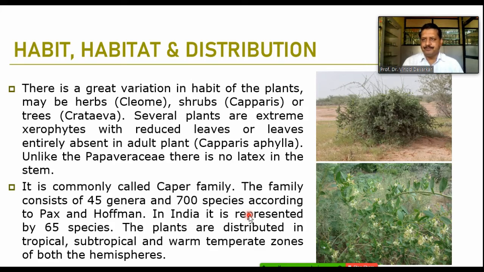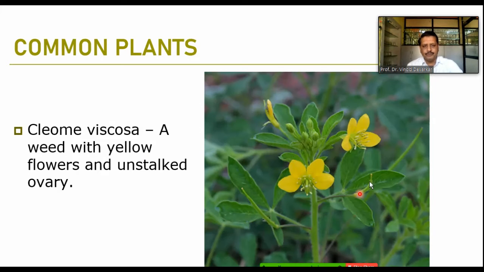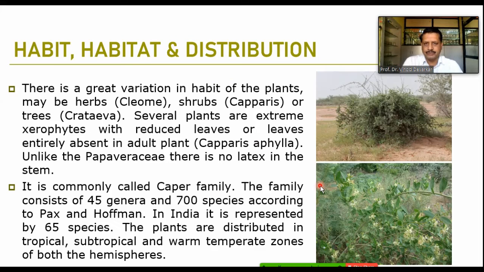When we talk about the habitat and distribution in the region, you can find that most of the members are either herbaceous or shrubby in habit. The herbaceous member we just discussed is Cleome. This species normally appears at the initial stage of the rainy season on roadsides or in barren lands. The shrubs are mostly Capparis species, and rarely we find Crateva-like trees.